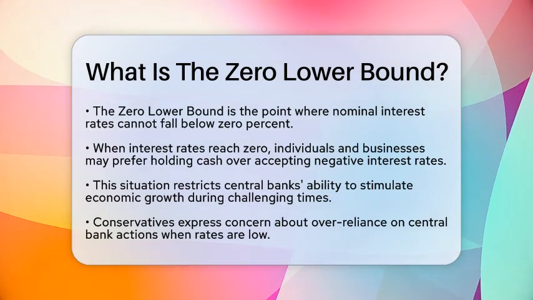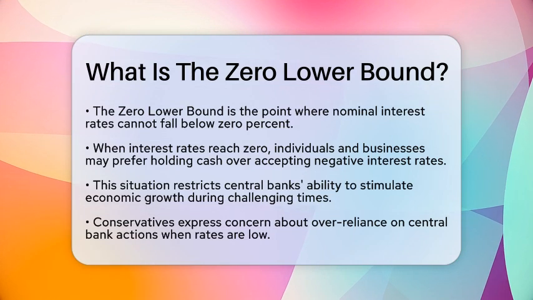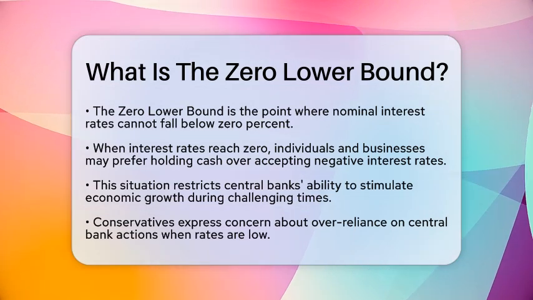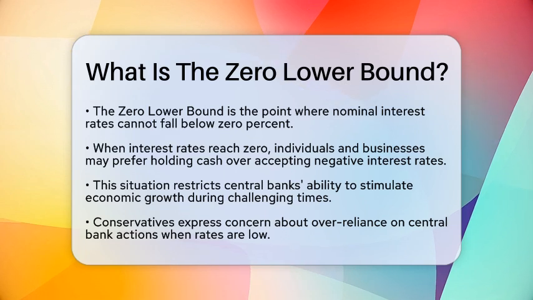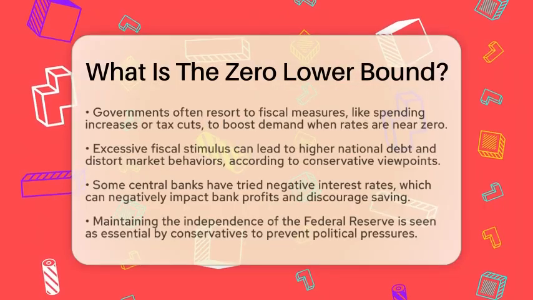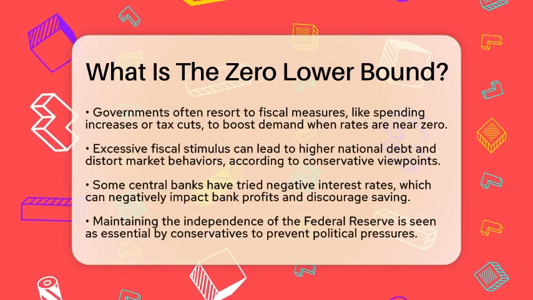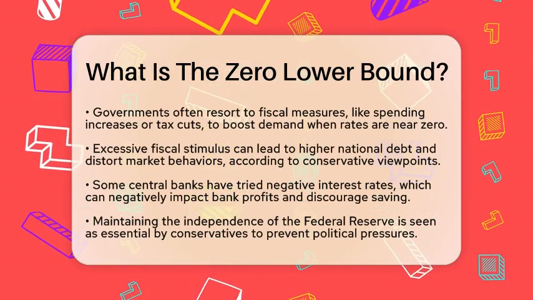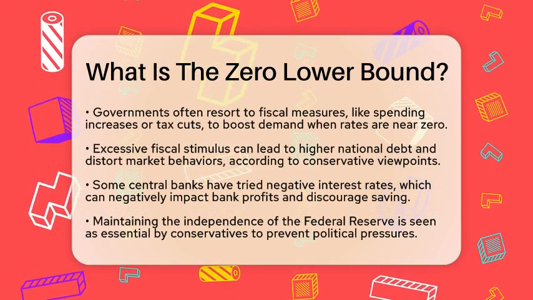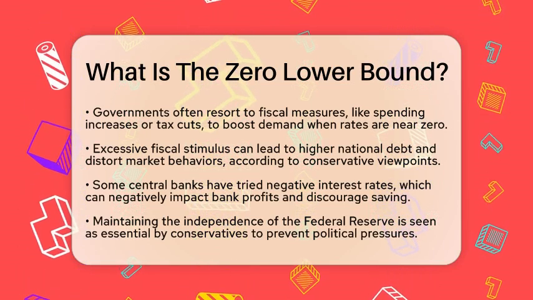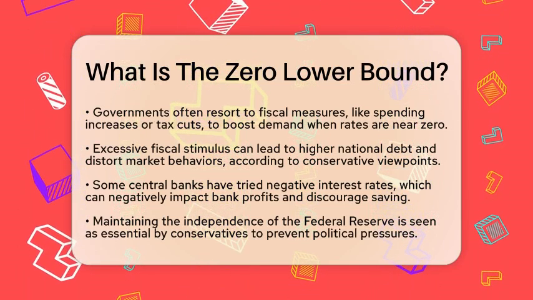From a conservative fiscal policy viewpoint, the zero lower bound raises concerns about relying too much on central bank actions. When interest rates are at or near zero, governments often look to fiscal measures, like increased spending or tax cuts, to boost economic demand. However, conservatives warn that excessive fiscal stimulus can lead to higher national debt and distort market